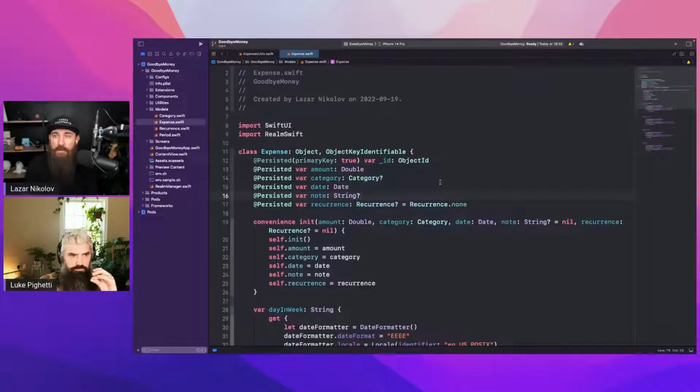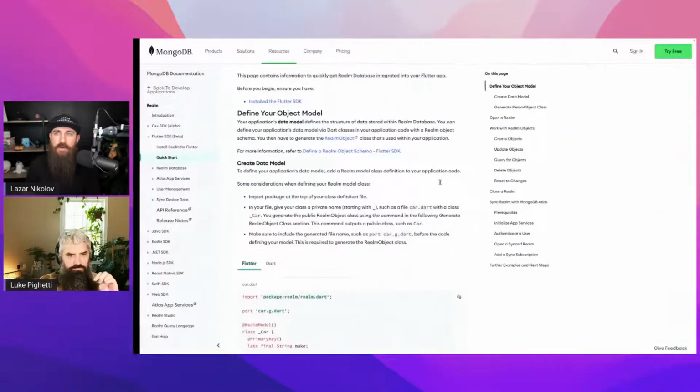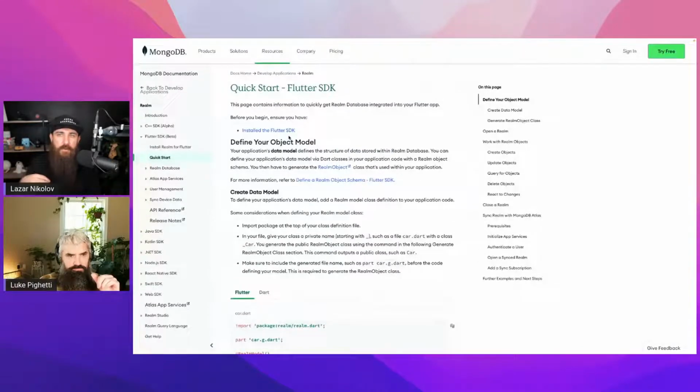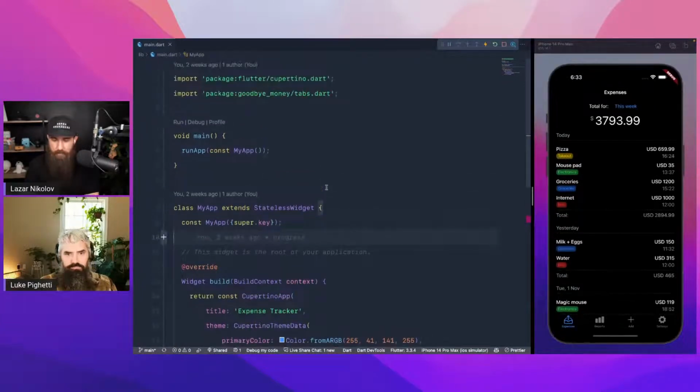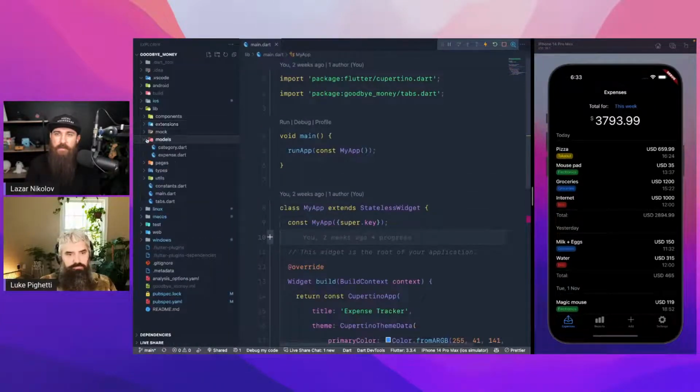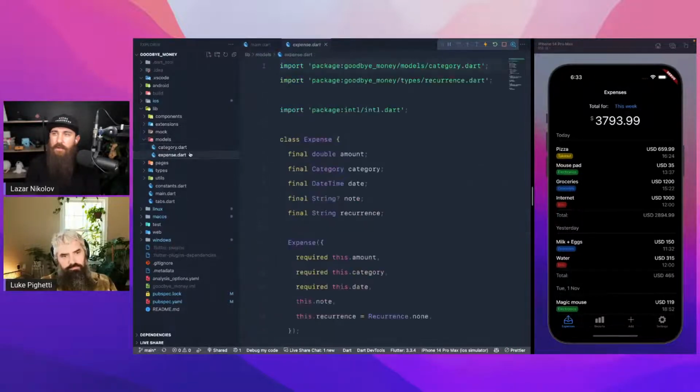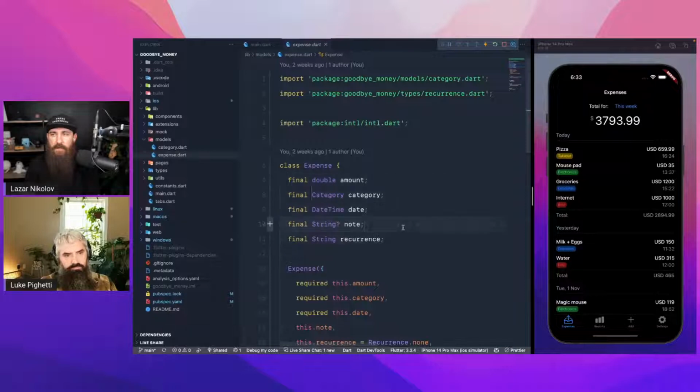I don't know. You can have your local database through whatever you want in your mobile. If you missed the part, we were talking about how it's bought by MongoDB and it works great with Mongo Atlas, and you can synchronize all that, but we haven't tried that, and I'm not sure we'll try that out. But the idea is that we have our models here, only the category and the expense, so we're already set up, right? I believe we should be modifying these classes, if they should be classes. I don't know, we'll see.